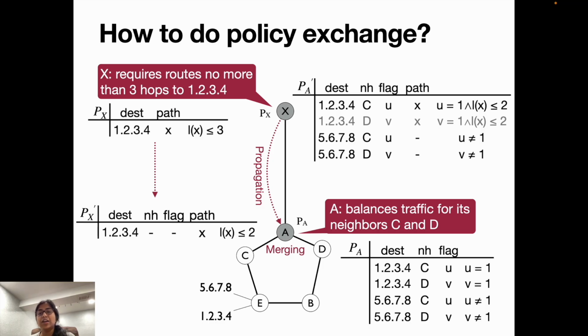And we also have traffic to 5, 6, 7, 8 going through C when U is not equal to 1. That is when there is no traffic to 1, 2, 3, 4.